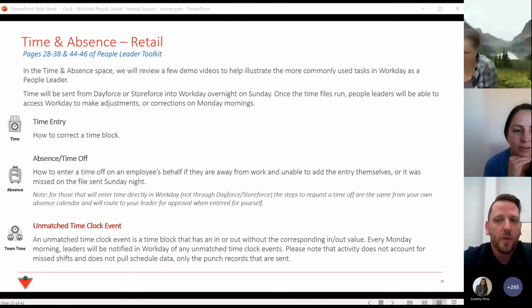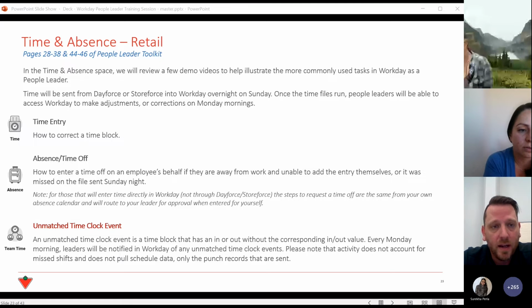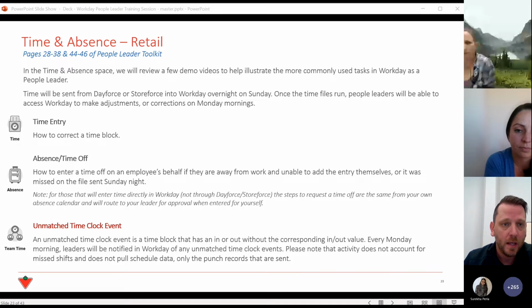For those stores who utilize Dayforce and Kronos, all employees, including salaried managers, will enter their time offs in that system. You will not enter your time offs directly in Workday. The only time you would enter a time off, vacation, flex day, bereavement, jury duty, directly in Workday for those populations would be in the event that you are entering it in a week after the time file has run. And then the reconciliation of balances will happen in Workday and be sent back out on a weekly basis.